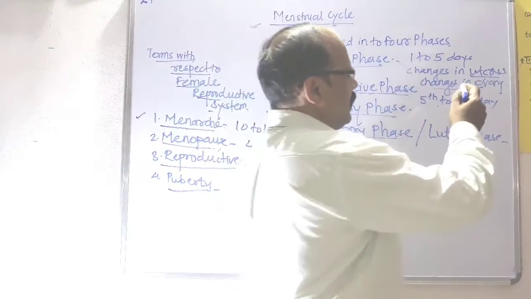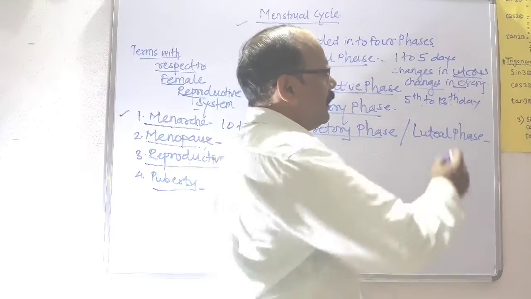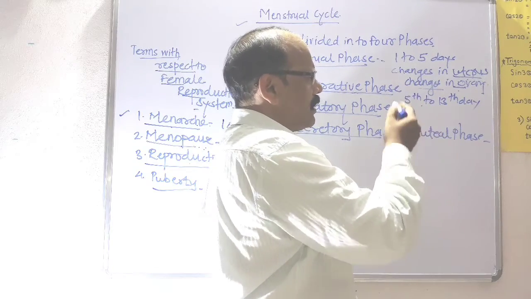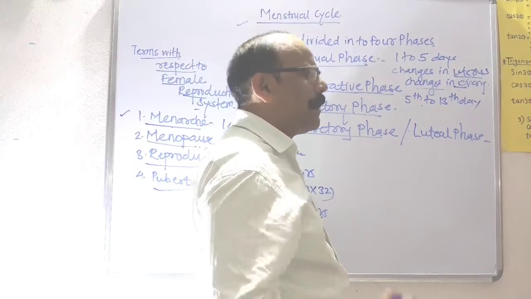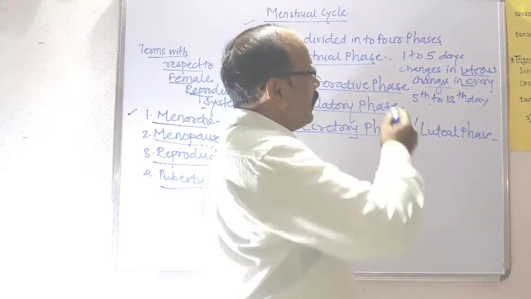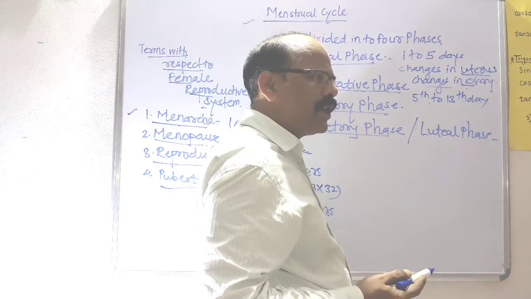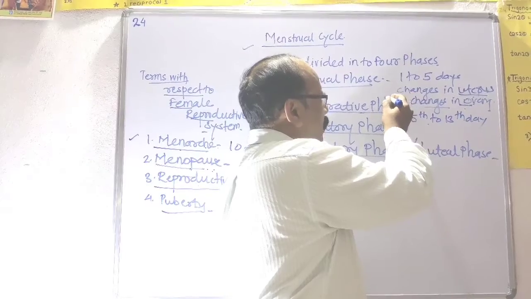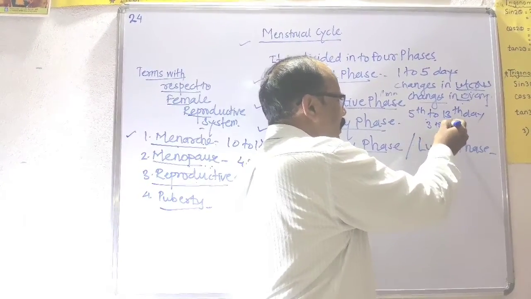Then changes in the uterus. In the uterus, the repair of the ruptured endometrial wall will start. The endometrial wall broken down in the menstrual phase, which had become 1 mm in thickness, will now become 3 to 5 mm in thickness.